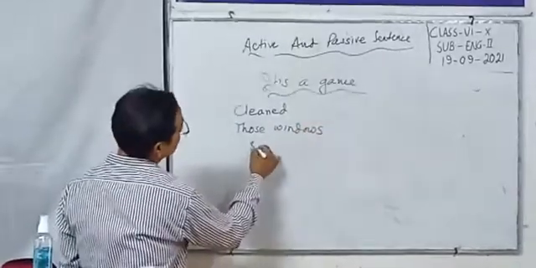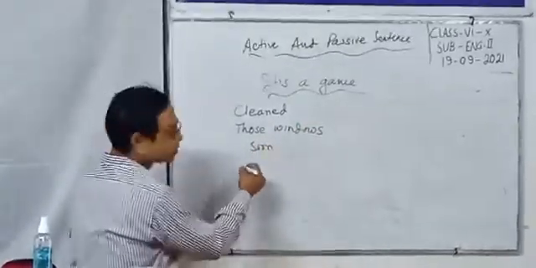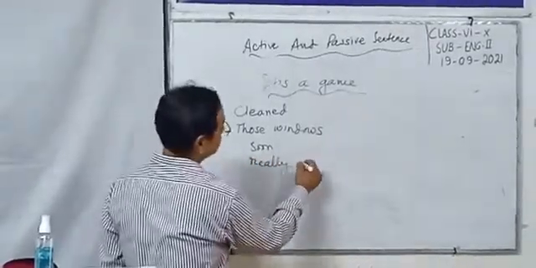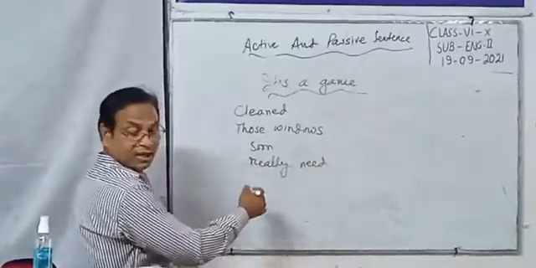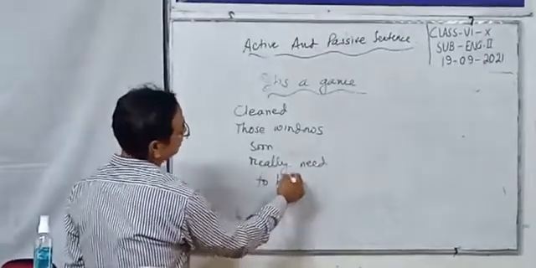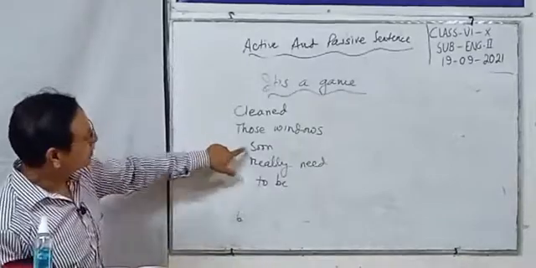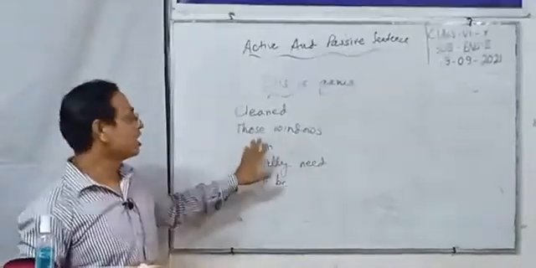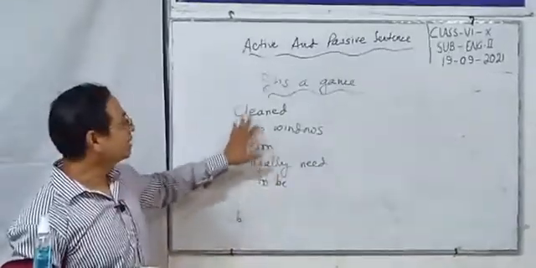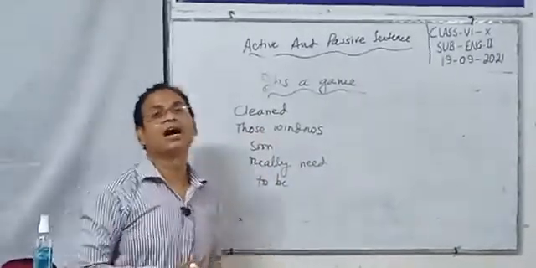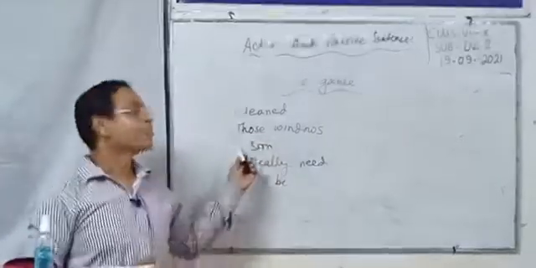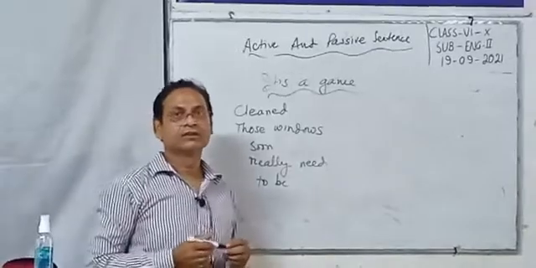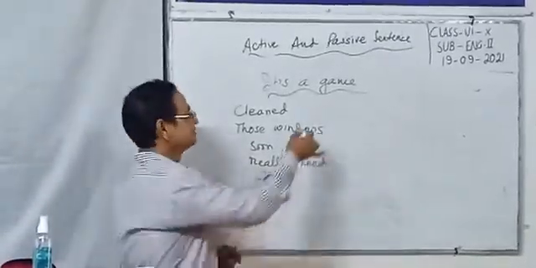Third one is soon. Fourth one is really neat, and last one is to be. 1, 2, 3, 4, 5. With these words or phrases, you have to make a sentence, arranged into a passive. Can you do it?